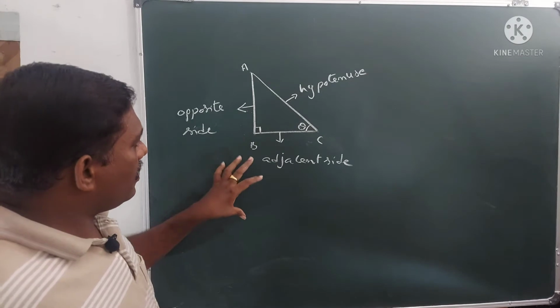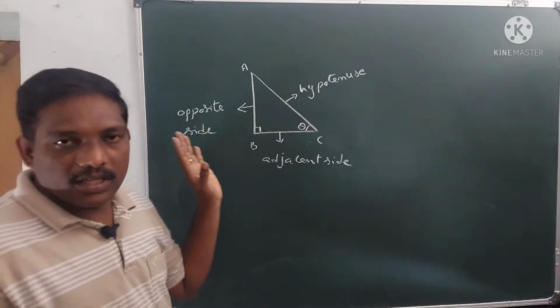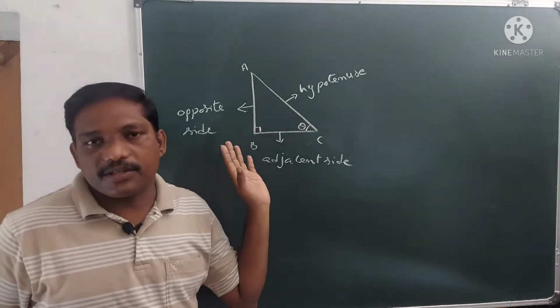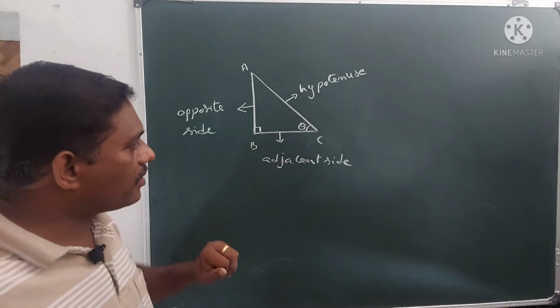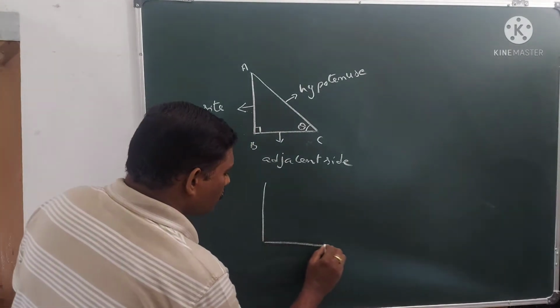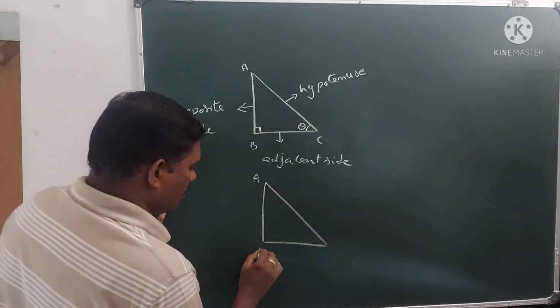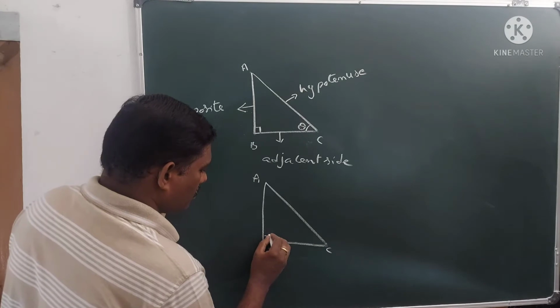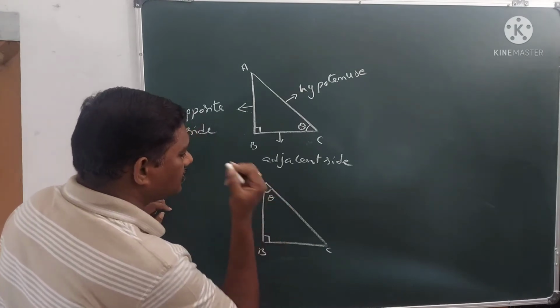Here the positions of the adjacent side and the opposite side are changed according to the position of the theta we take. I will explain. Suppose you take a right angle triangle in this way, and I took theta here.